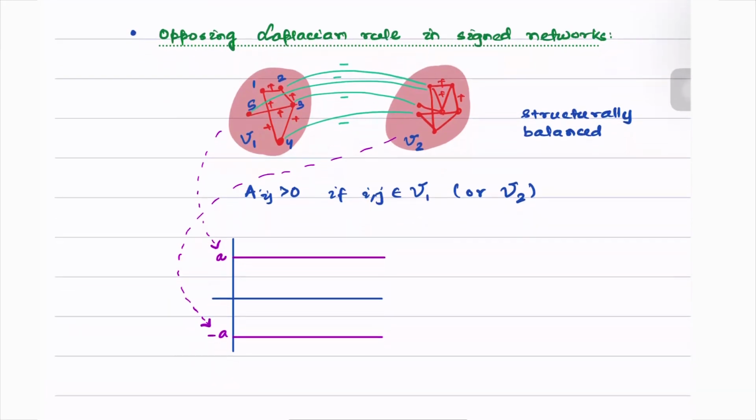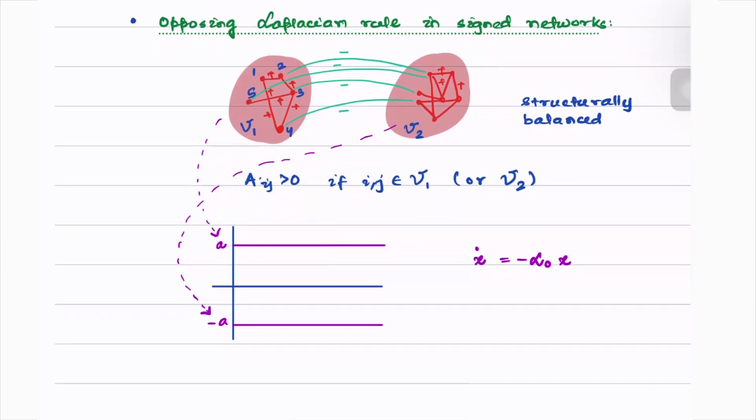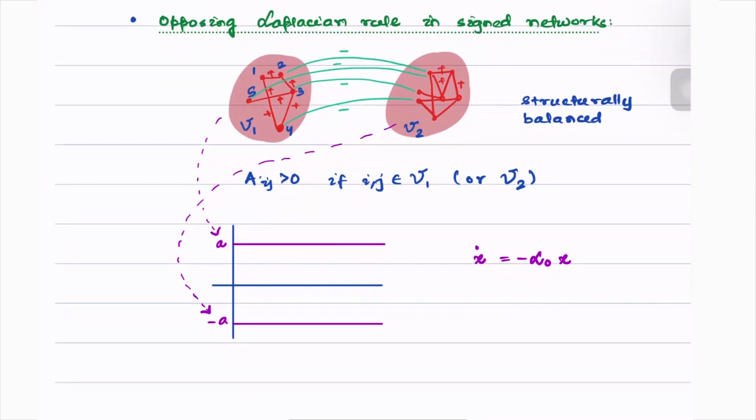So how can we model polarization? In order to do it in a continuous time frame, we proposed a Laplacian-like framework where we call it the opposing Laplacian L0, and L0 is simply equal to this. Let's say the ijth entry of L0.